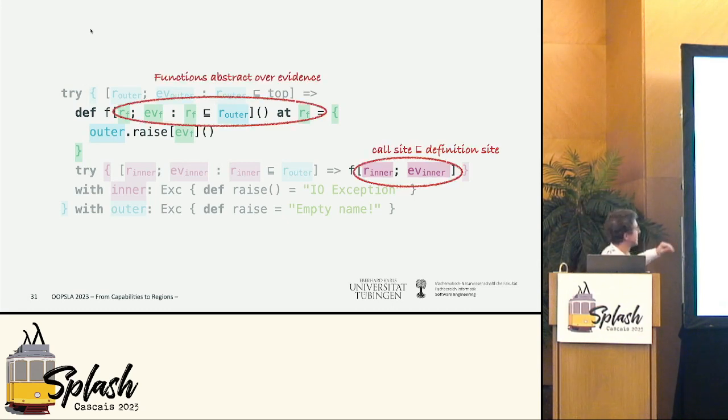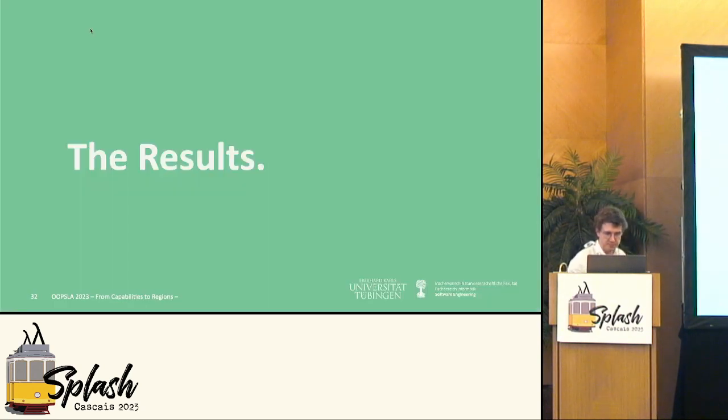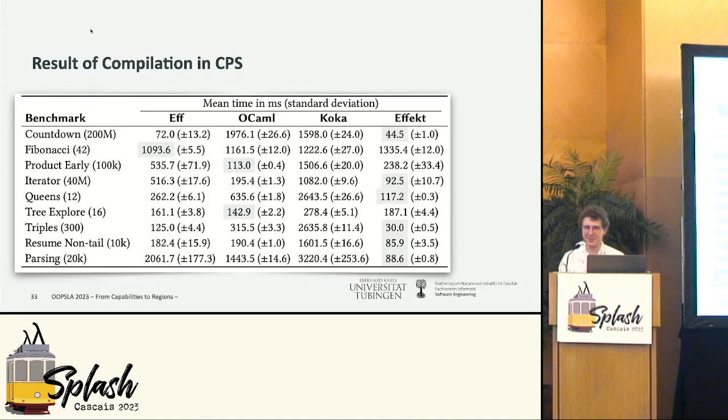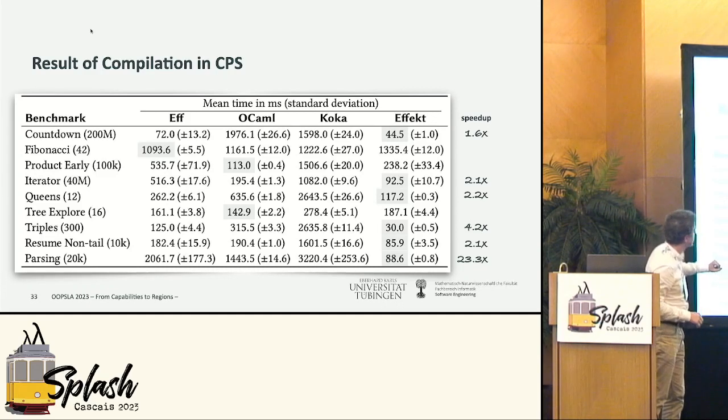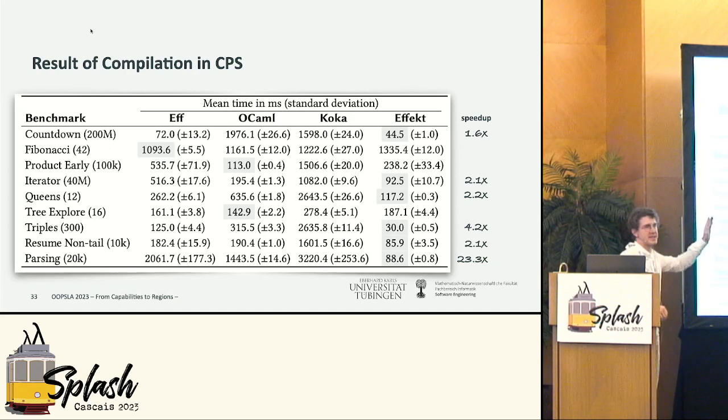Function abstracts over it. At the call side, we instantiate the region and pass evidence. So having implemented now finally a compiler, the whole pipeline, we ran benchmarks, and we were, to be honest, very happy about the benchmarks, because we could observe quite a few speedups, and these speedups are always compared to the next best one.